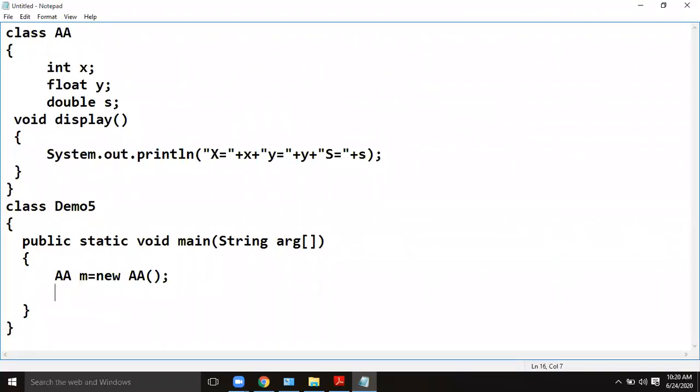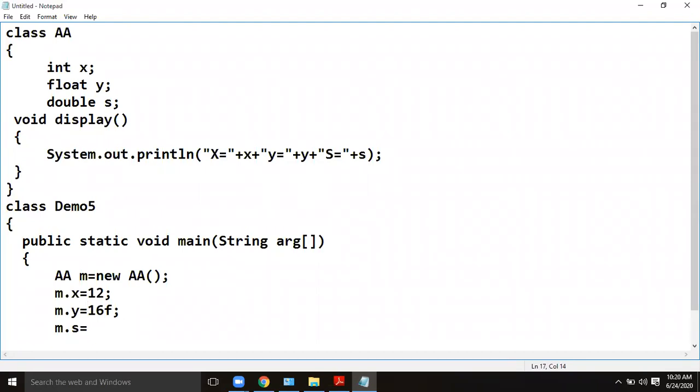Whenever I do like this, an object will be built. The object m is now pointing to an object which holds the values of x, y, s with the default values, since I do not initialize with any value. From here I can access, let us say, m dot x, m dot y, and similarly the other.